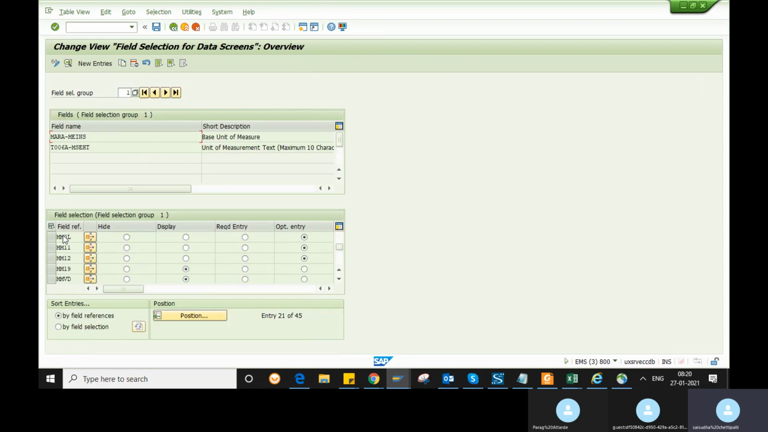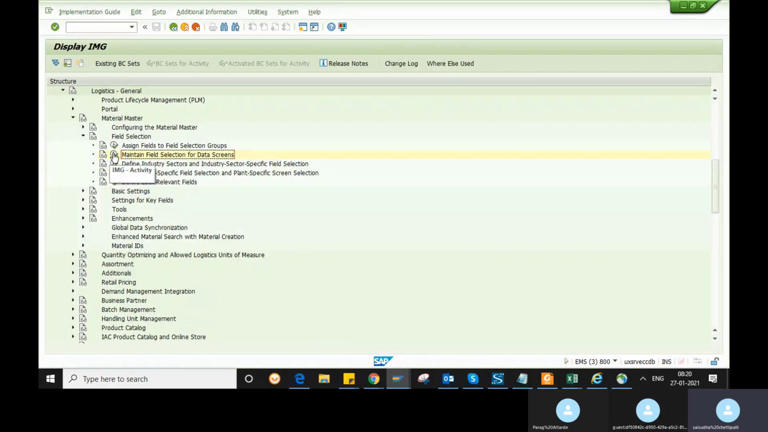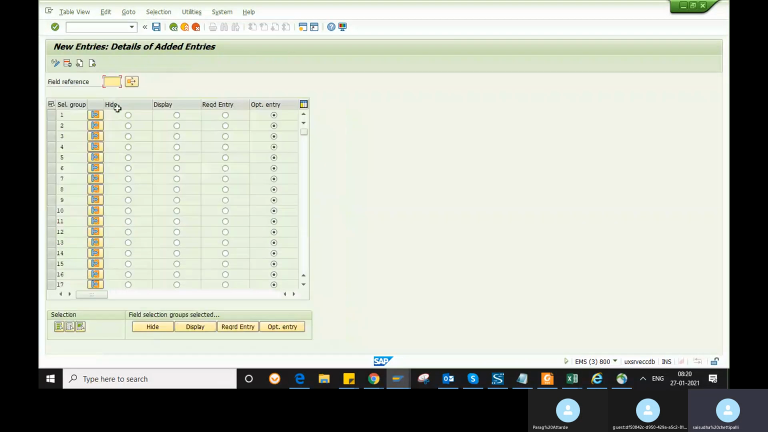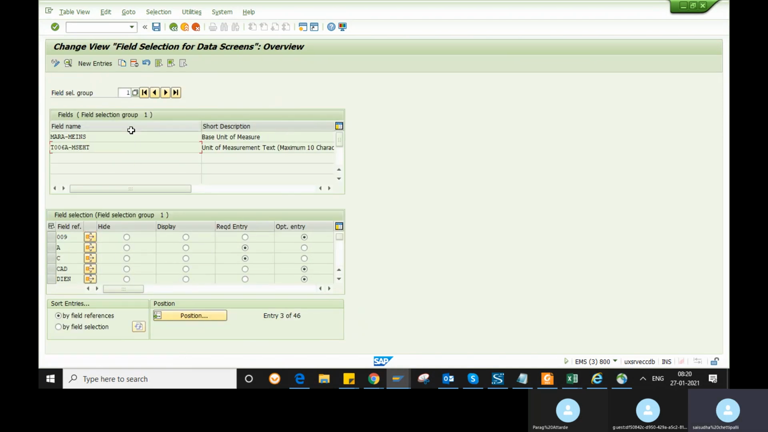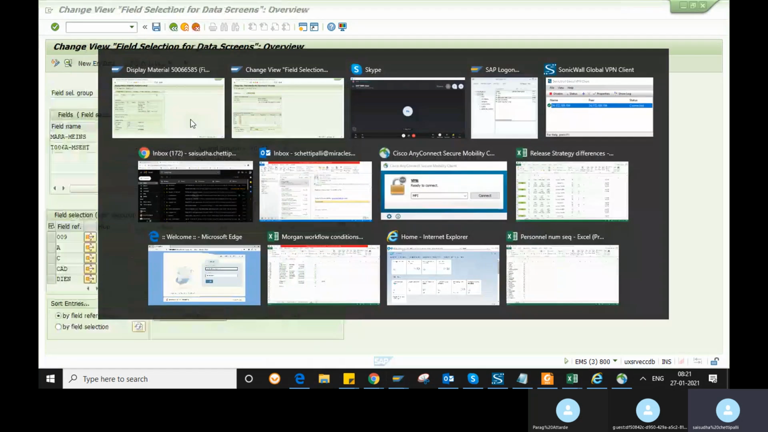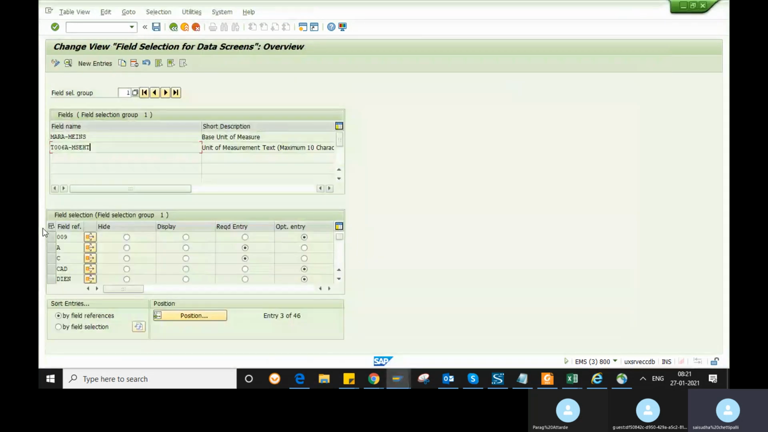It will apply only for a particular transaction code, a particular material type or a particular field reference. If you want to, you can create a new field reference where you can change the field selection. I can make some of the fields display-only, or hide the fields like that. Mostly we hide or lock fields through field selection only. We will not use lock relevant fields because they lock for entire materials.